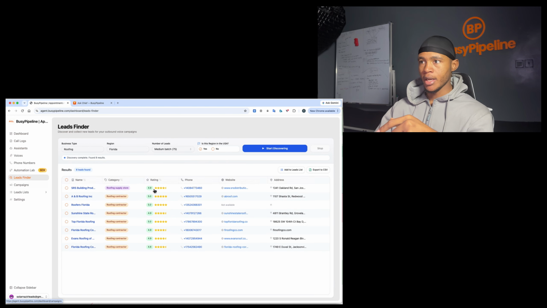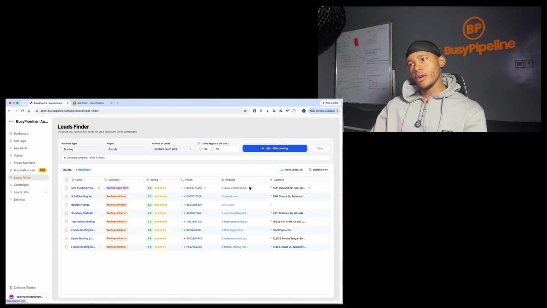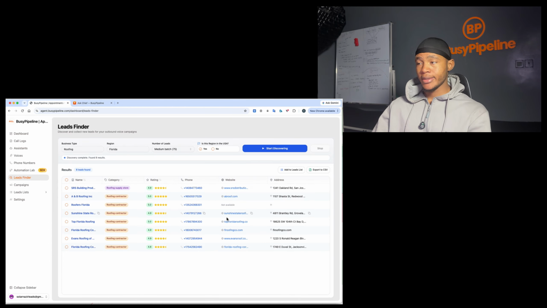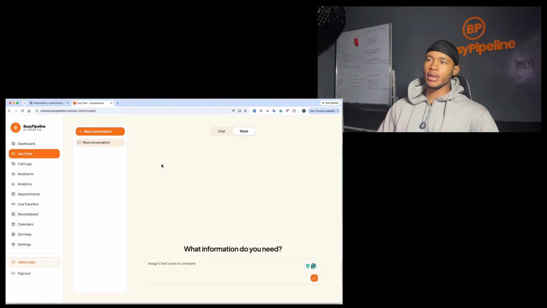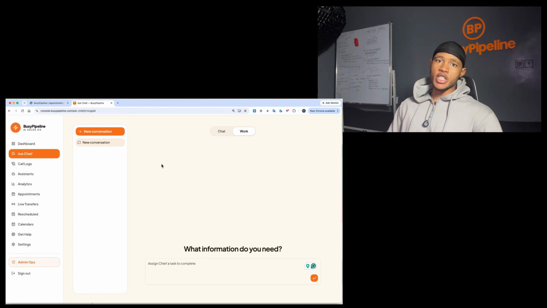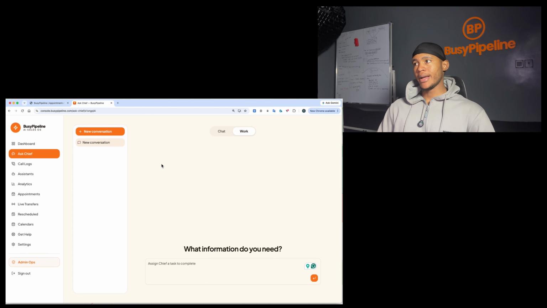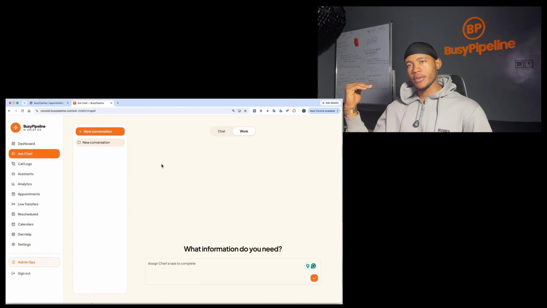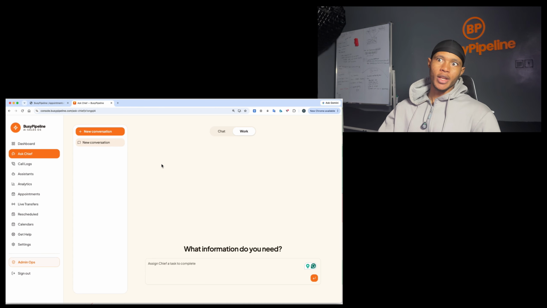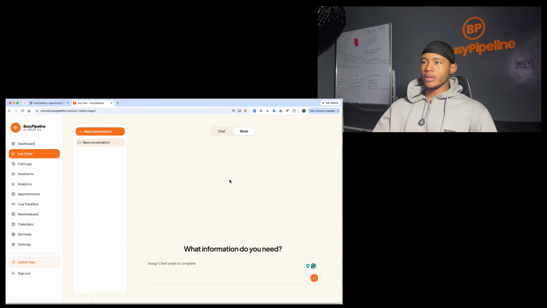So if I come to campaign, you can use these leads and launch a campaign like SMS and calling as well, right? But you don't want to make cold calls with AI because it's illegal. You're gonna get into a lot of trouble doing that in the United States. I don't know about other places, but you definitely don't want to do cold calling with AI. So that's pretty much it. The Busy Pipeline is basically just solving problems for sales guys, bringing in leads, bringing in appointments, rescheduling no-show appointments, and helping increase appointment show-up rate for the most complicated industries like solar, roofing, and all these other platforms, right?